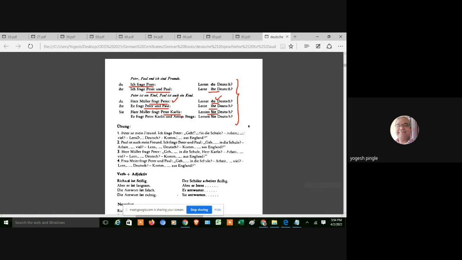But now, how will you remember? Here Müller fragt Peter Carlis. Peter Carlis है. So इधर भी Peter है, इधर भी Peter Carlis है. But now you are saying that it is Sie and it is du. So if you see it carefully, then you will understand that in this particular sentence he is using the full name, first name and last name. If he is using the first name and last name, that is the full name, then you have to question him in the polite form of you.